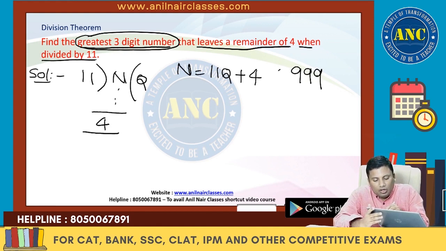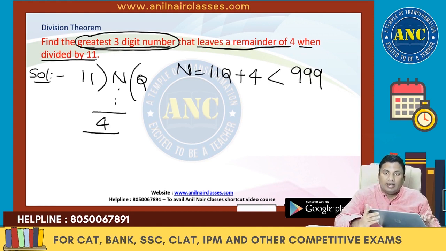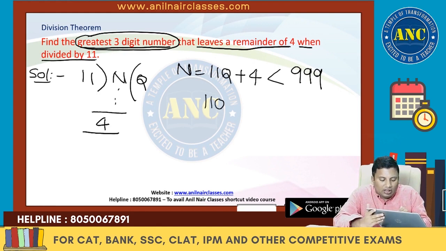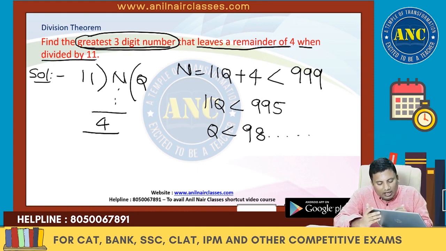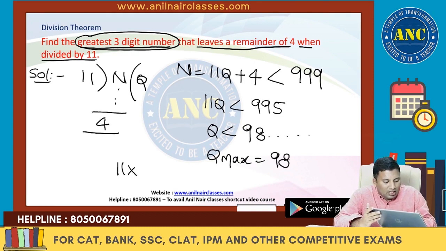11q plus 4 should be less than or equal to 999. 11q is less than or equal to 995. Q is less than, 11 nines are 99, 11 nines are 98 point something. Greatest means q maximum is 98. So answer is 11 into 98 plus 4.